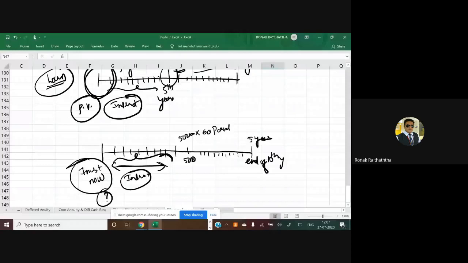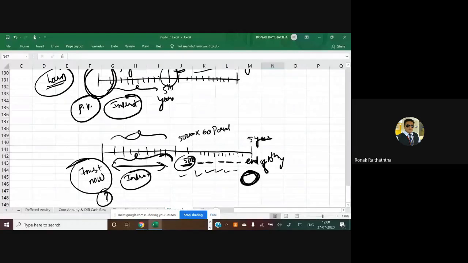In future value you had to ignore it, because you only have to find that value. So anyway you would think that this amount is not going to earn any interest, since I am going to invest from here, so what will be the amount of investment after the end of the 10th year? So we were ignoring this period in the future value, but in present value you cannot ignore this period, because what is the interpretation of the present value? What amount should I invest to get 5,000 rupees on a monthly basis for how many years? For 5 years. So you are not fools that you will not take the interest for these 5 years. So here this deferment period matters.